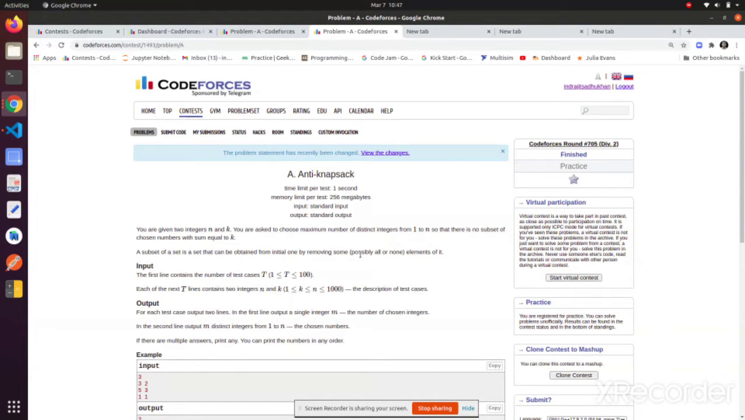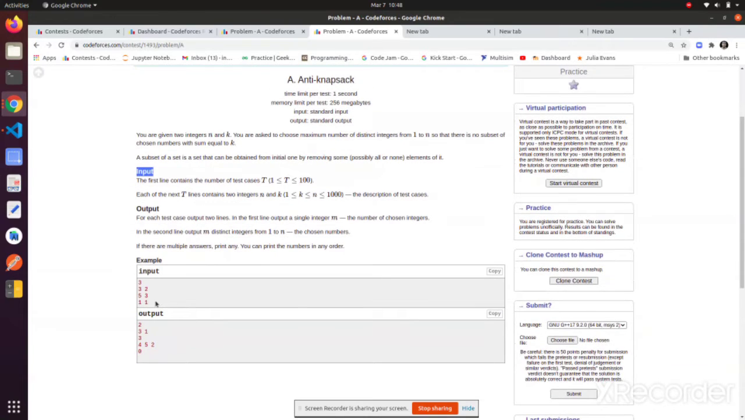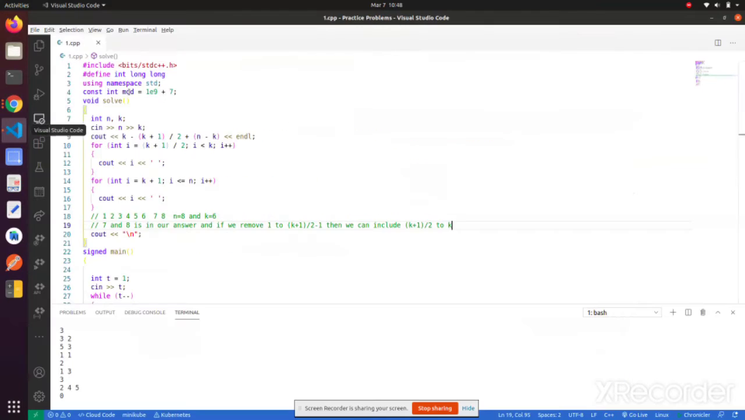Today I am going to show you the solution of Codeforces Round 705 Division 2 problem A. The problem name is Anti-Knapsack. Here we are given two integers n and k, and we have to choose the maximum number of numbers from 1 to n, and make sure that there is no subset with sum equal to k. So we just have to print the subset that we are choosing from 1 to n. That is the problem. Let me show you the solution now.